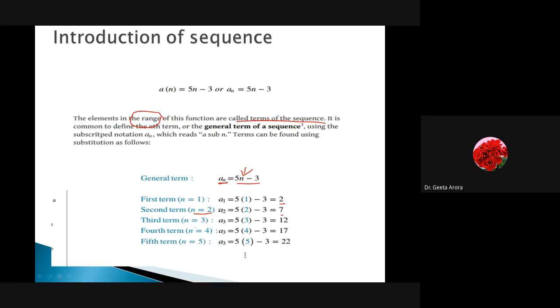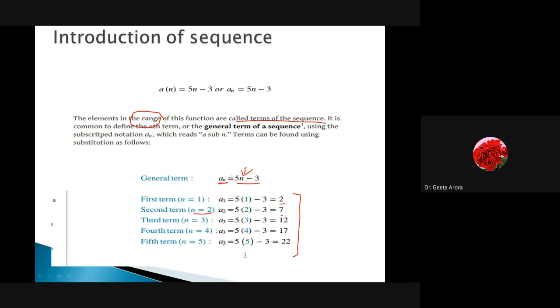Whatever we are getting as an answer is the output of the function, and this is the range. Range means whatever comes as the image of the domain elements. These are now known as the terms of the sequence. Correct? And regarding the formula, because we are presenting a_n like this, it is known as the general term of the sequence. This is to be read as a sub n, but normally we speak it as a n.